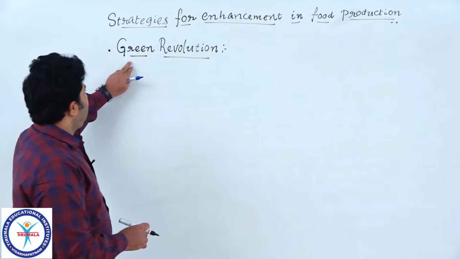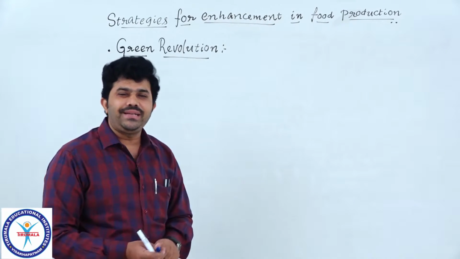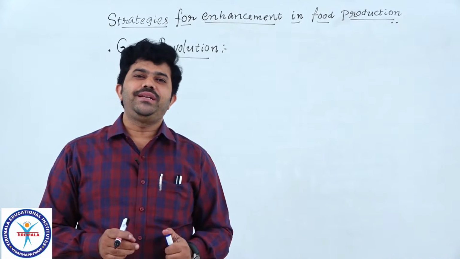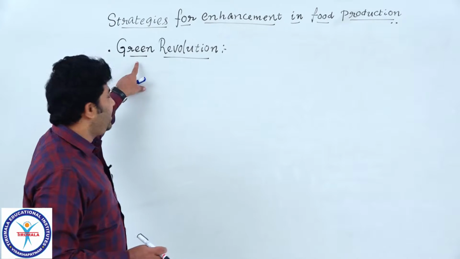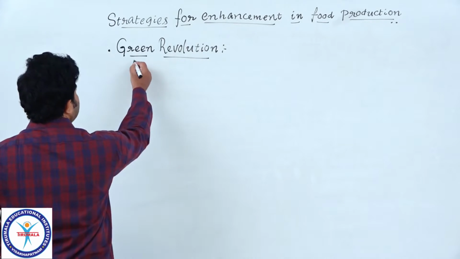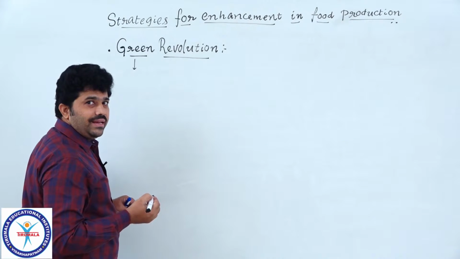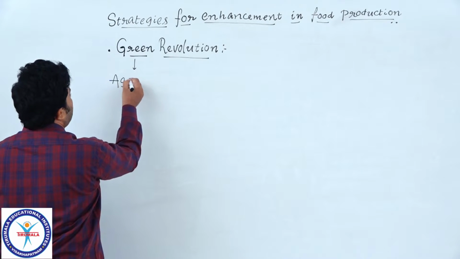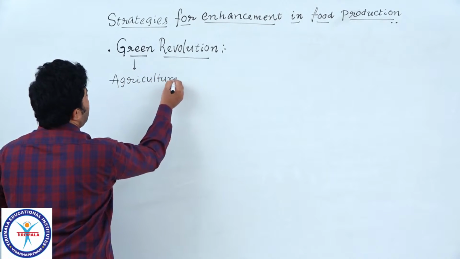Okay, now we are focusing our concentration on the topic Green Revolution. What is Green Revolution? First, it is a very big question to understand. Here, green is a term indicating a color. It indicates the field of agriculture.